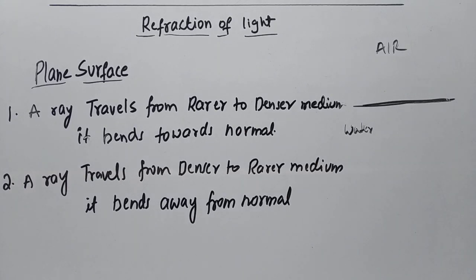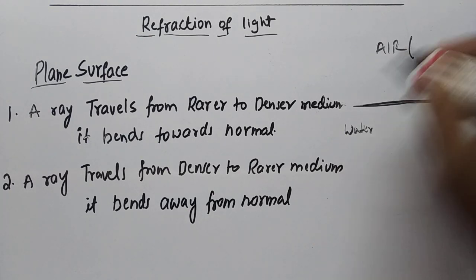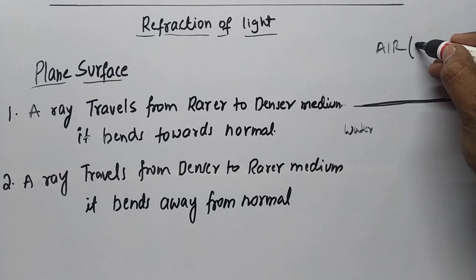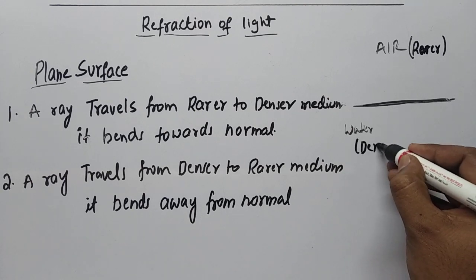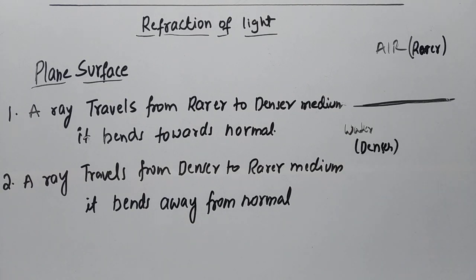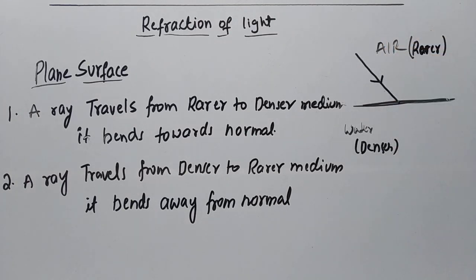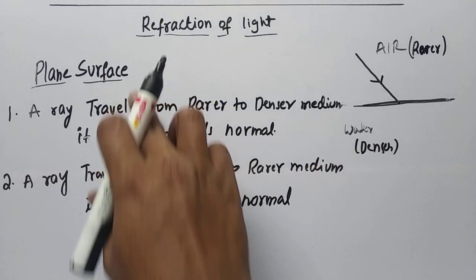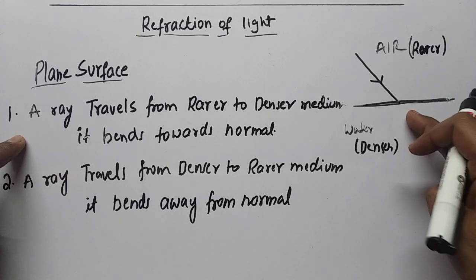We know the speed of light in air is 3 into 10 power 8. When compared to air and water, the speed of light in air is more. So we can assume air as a rare medium, and we'll assume water as a denser medium. Whenever you consider a light ray traveling from a rare medium to a denser medium, we have two cases, case 1 and case 2. Case 1 is when a ray travels from a rare medium to a denser medium: it bends towards the normal.